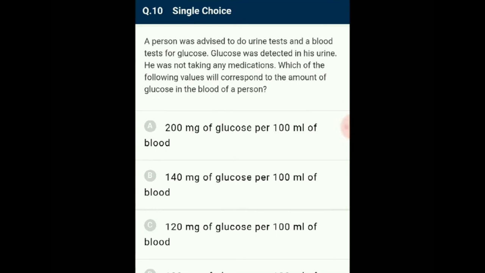Which of the following values will correspond to the amount of glucose in the blood of a person? The renal threshold of glucose is 160 to 180 milligram per 100 ml blood. If the blood values of glucose are below this level, the kidney will absorb all the glucose from the filtrate. If it rises beyond this value, glucose appears in urine. So the answer for this question is option A, 200 mg of glucose per 100 ml of blood.